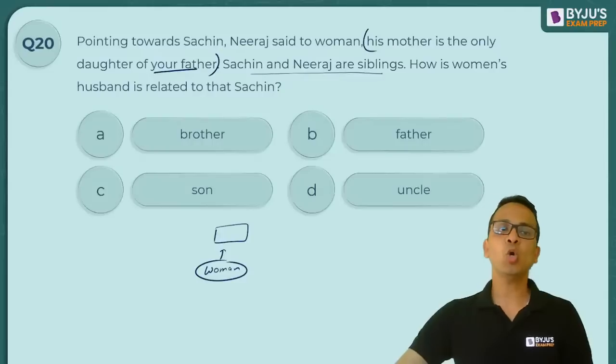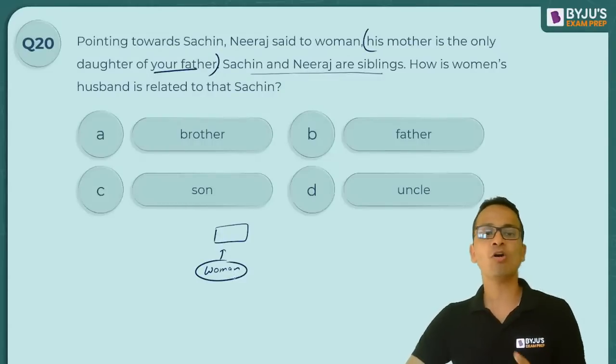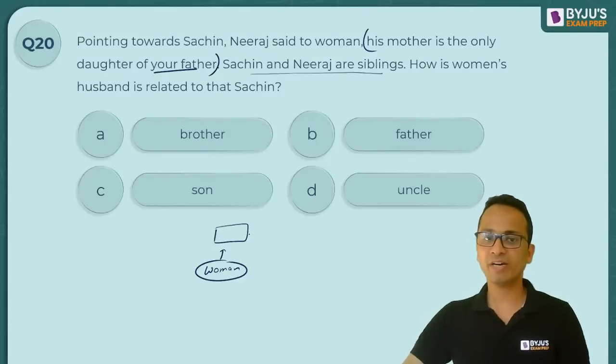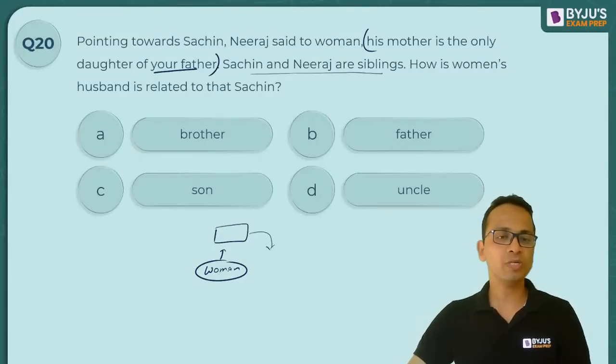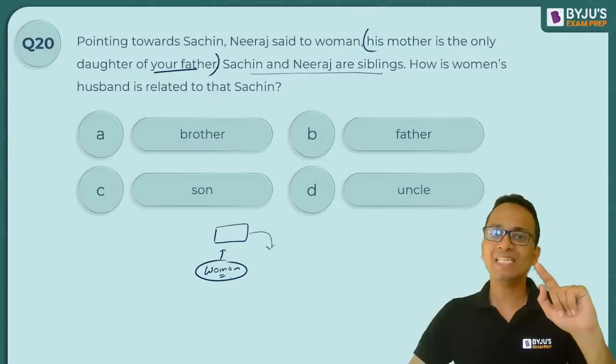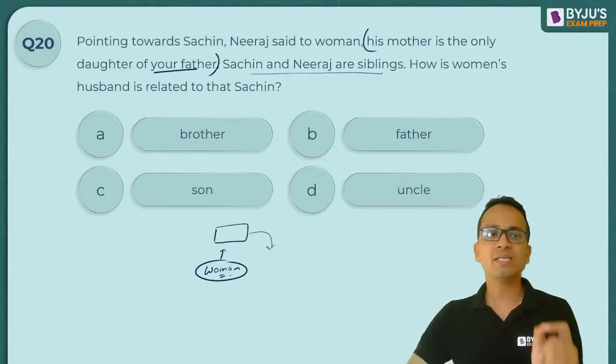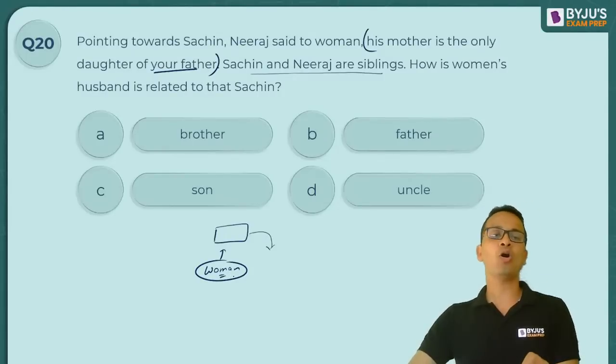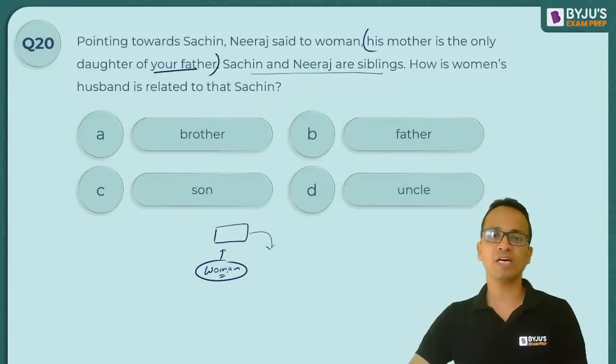His mother is the only daughter. So, उसकी mother is the only daughter of your father. So, इसके father की only daughter है. So, only daughter. अब ये तो woman है, तो that means ये woman की ही बात कर रहा है. Okay, so Sachin's mother is the only daughter of this woman's father. That means this woman is Sachin's mother, right? Okay, so this woman is Sachin's mother.